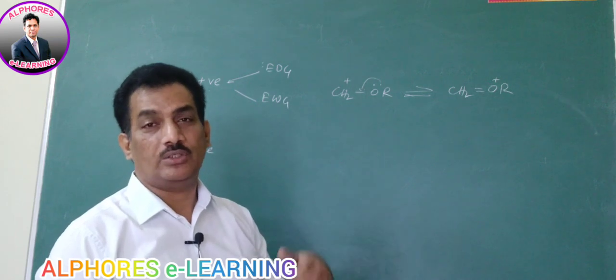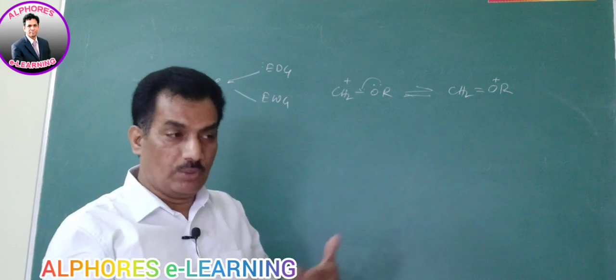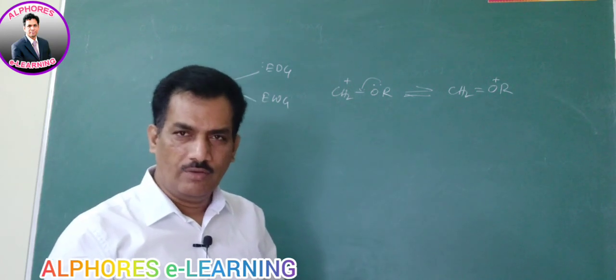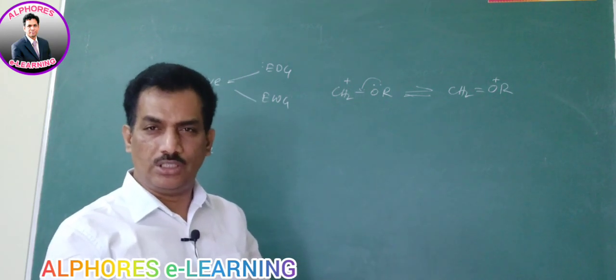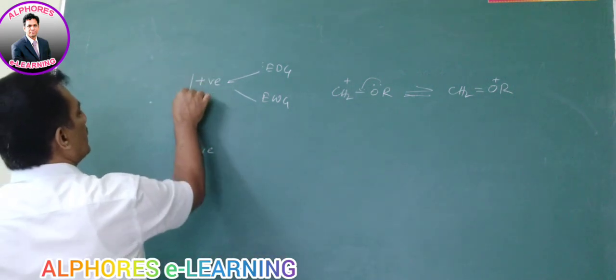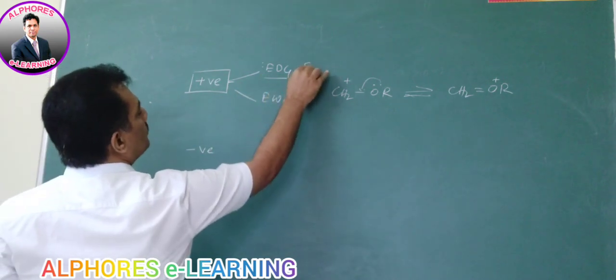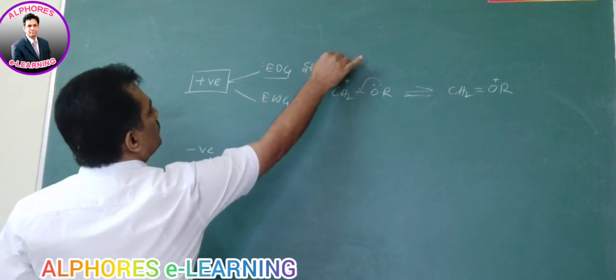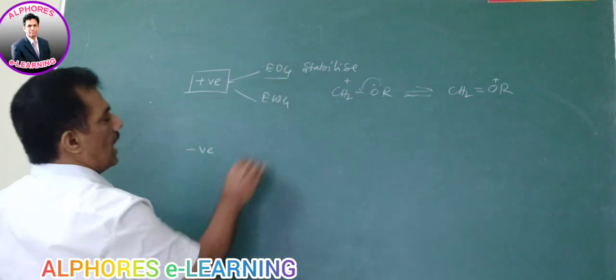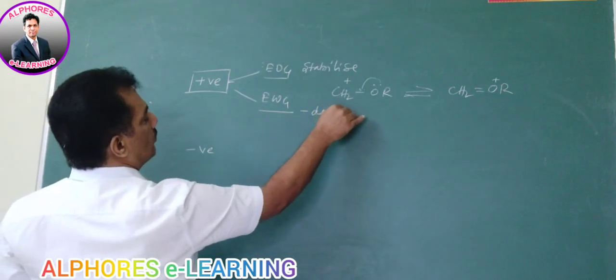It indicates that the positive charge is getting intensified, more positive, amplified. When the charge is amplified, it is a destabilizing factor. So now simply we can say that for positive charge, electron donating groups are stabilizing groups and electron withdrawing groups are destabilizing groups.